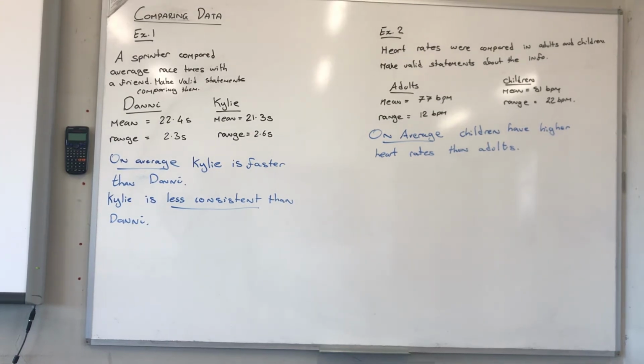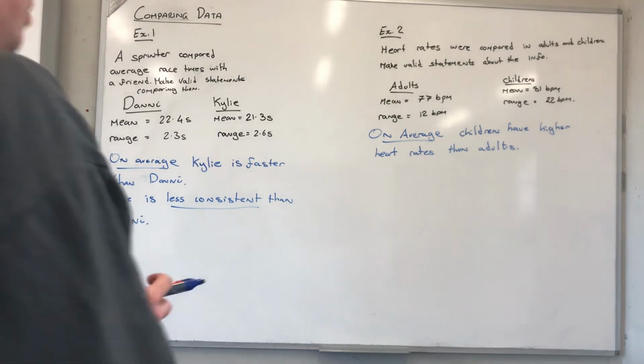Now if we look at the range, we can see that children have a range of 22 beats per minute, and adults have a range of 12. What we can then say is that children are going to be less consistent with their heart rates, or they have more spread out data.